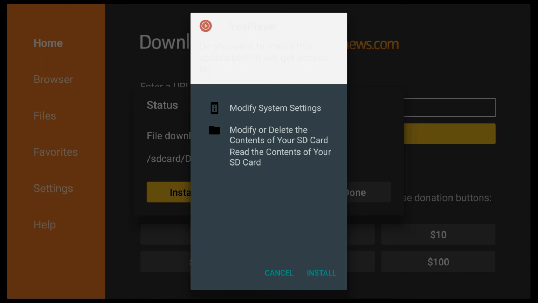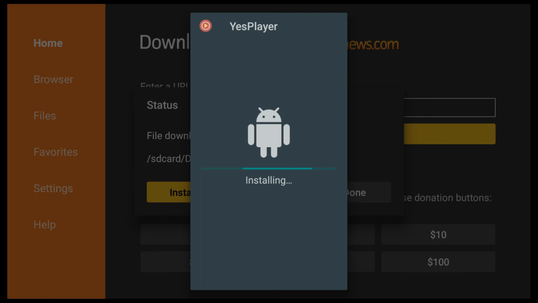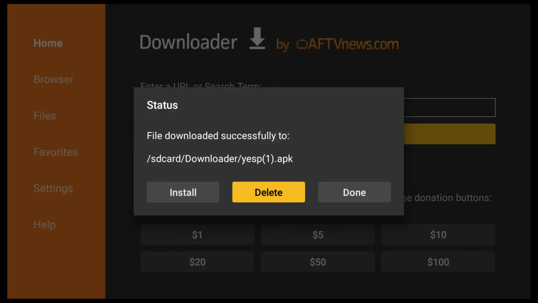After it is downloaded, the installation section will appear. So click on the install button. Now Yesplayer has been installed on our Firestick. Just click on the done button and delete the backup file because we don't need it anymore.